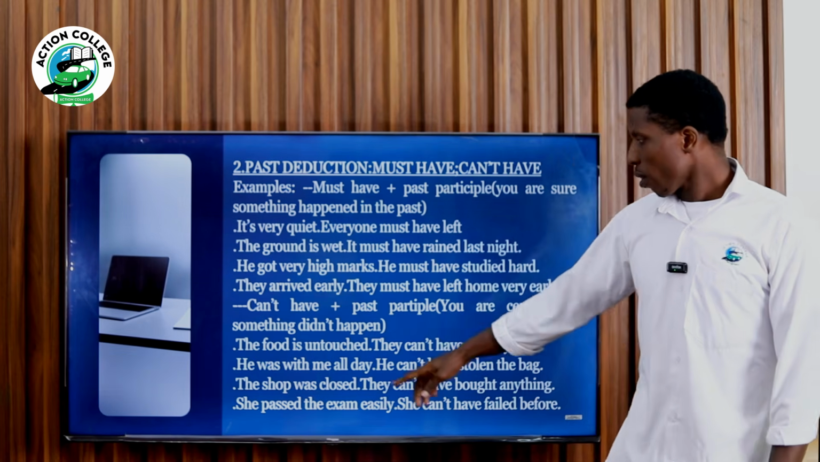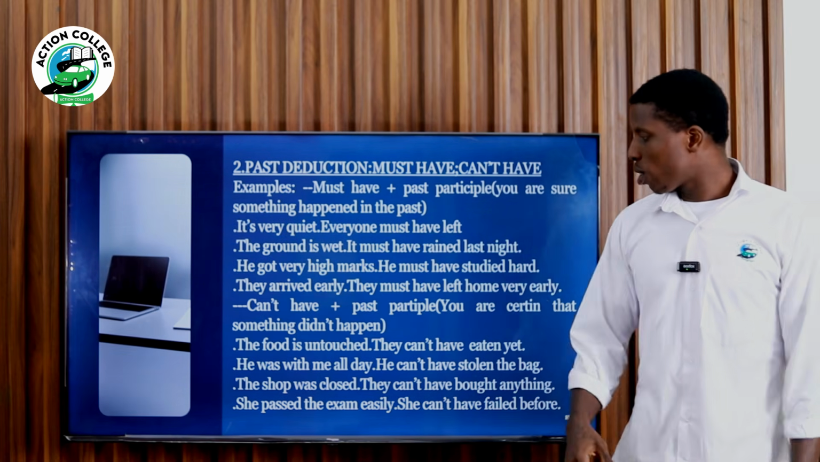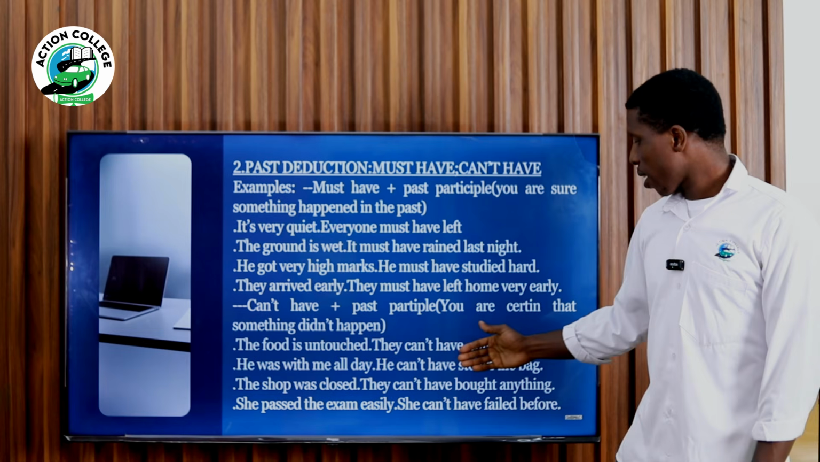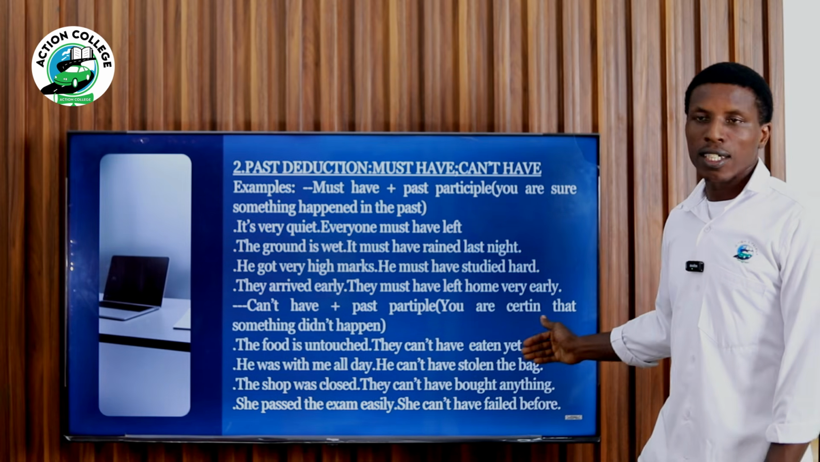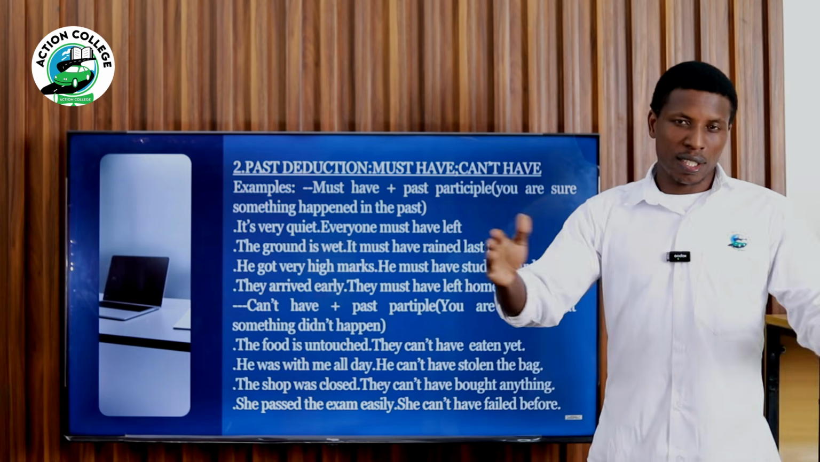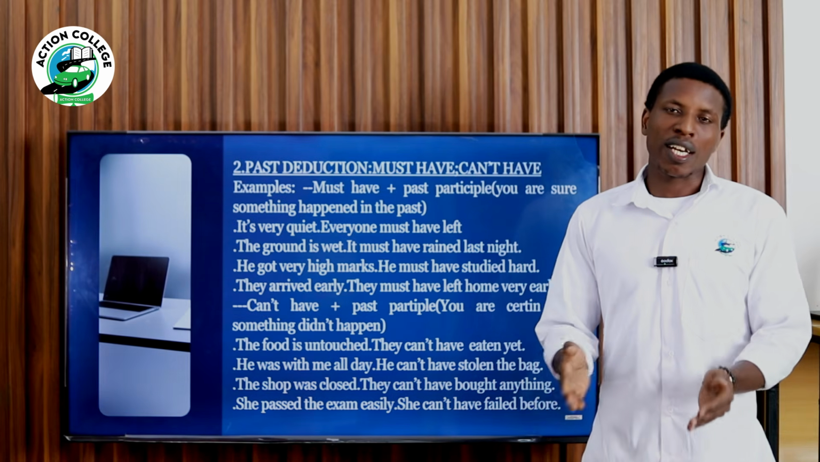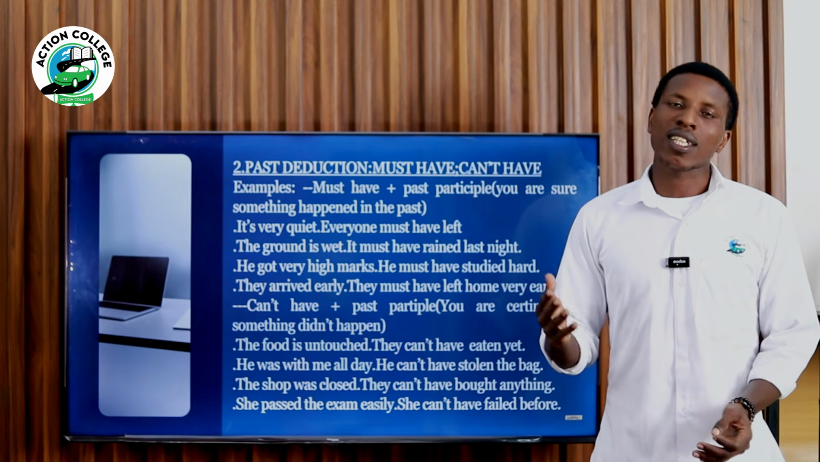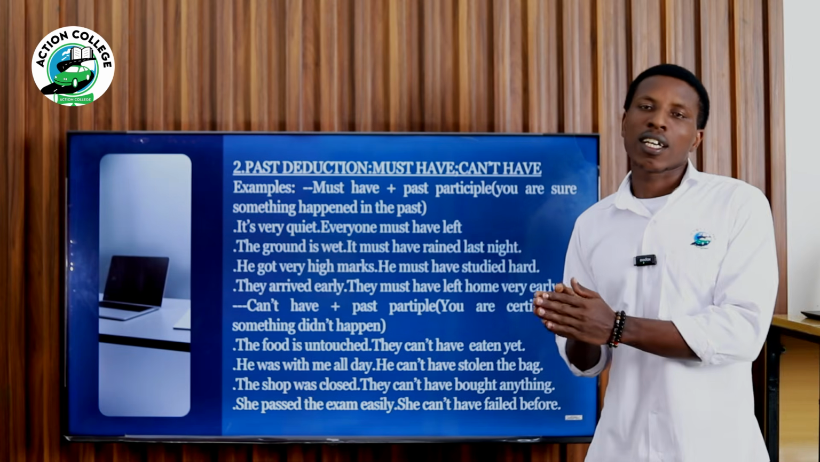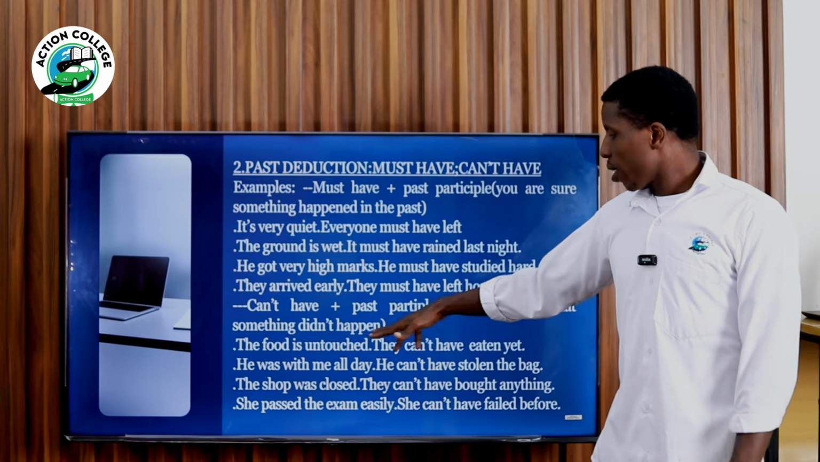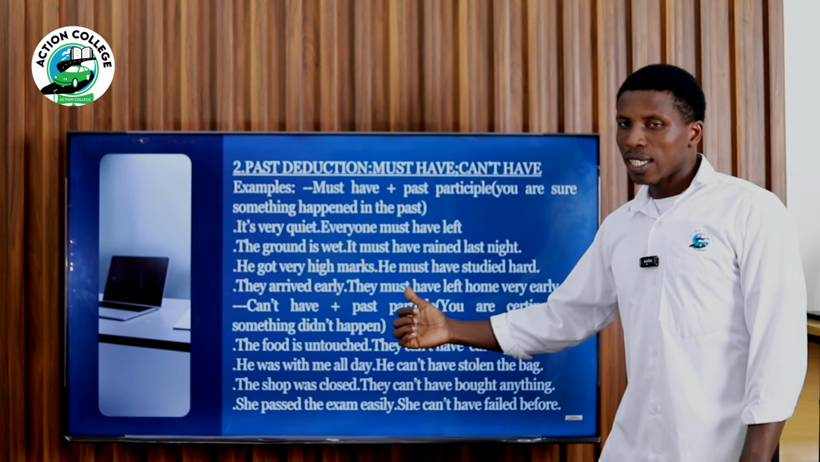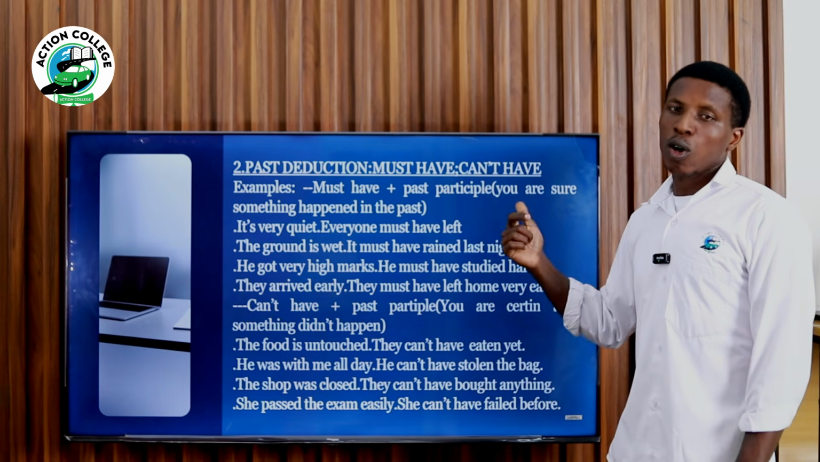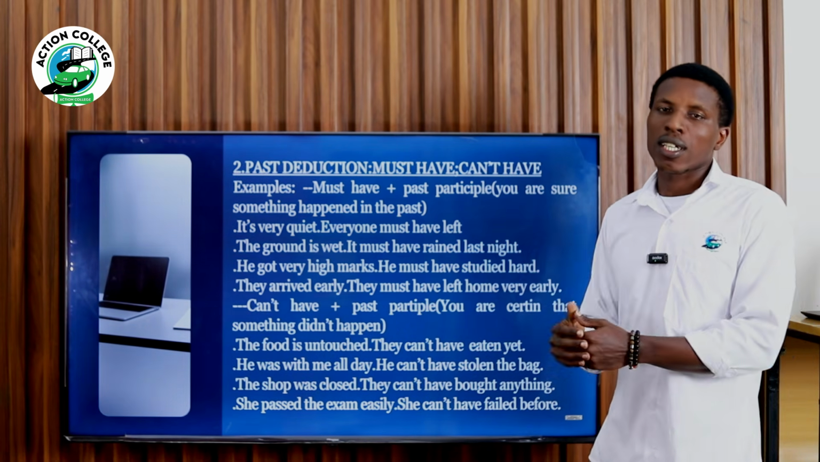Let's go. For example here, the food is untouched. They can't have eaten yet. Of course, just look at the food and you see that the food is untouched. So what you think is that they haven't eaten yet. So logically you say that they can't have eaten yet because the food is still fresh and not touched yet.